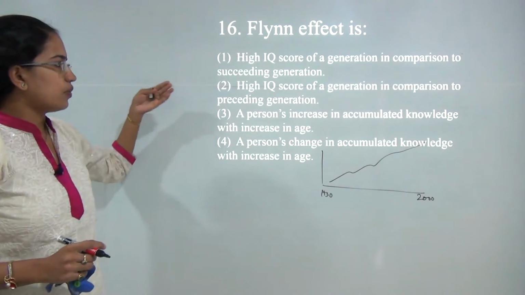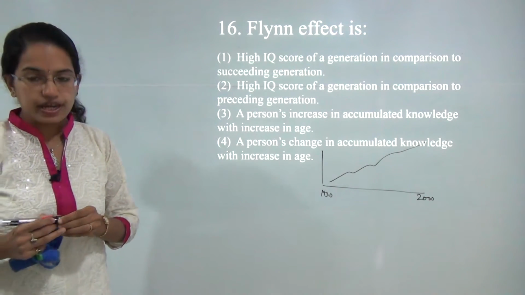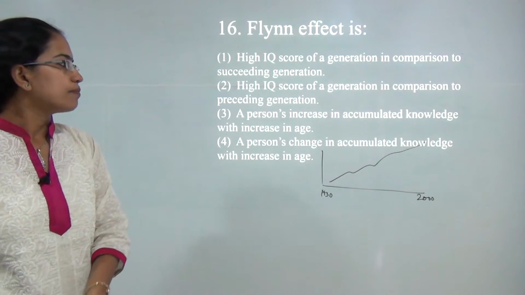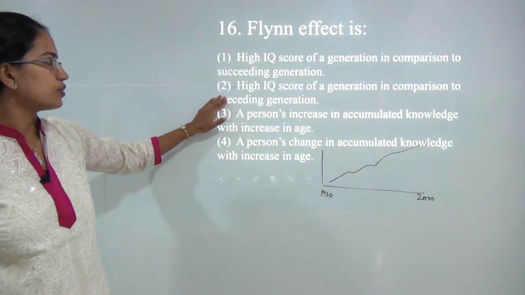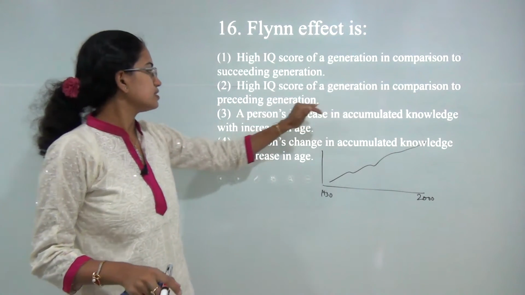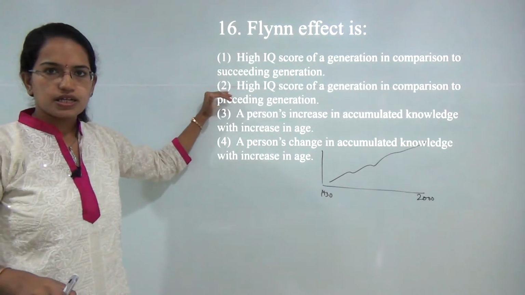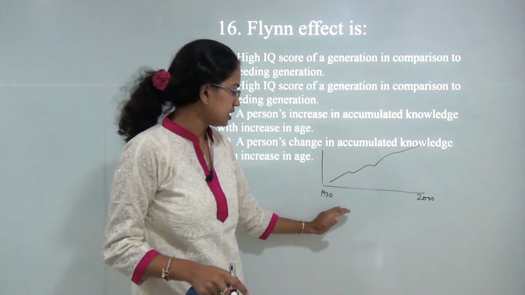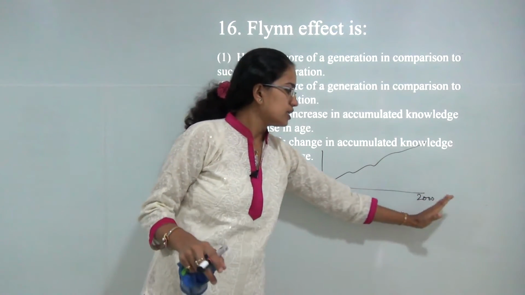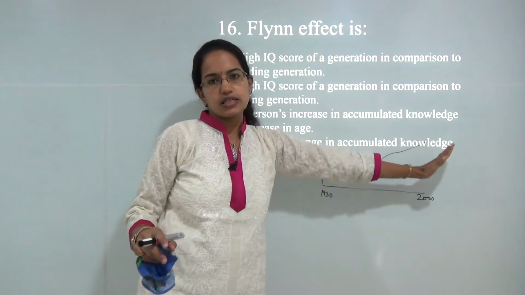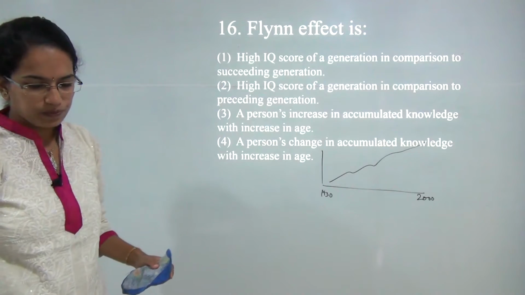So IQ score is getting higher as compared to the previous generation. The IQ score of a generation being higher than the preceding generation would be the correct option, because as you can see in the graph, over the decades there is an increase in the IQ score.